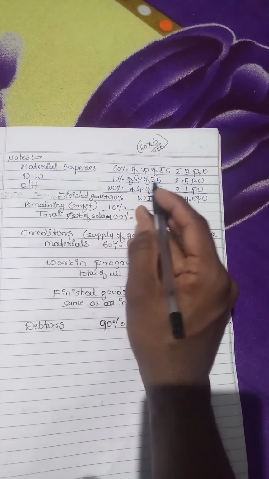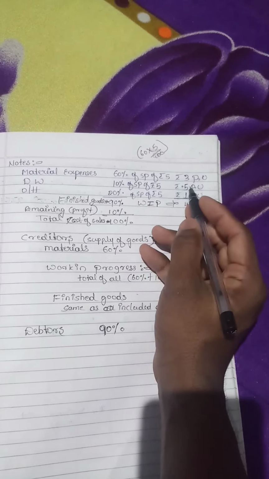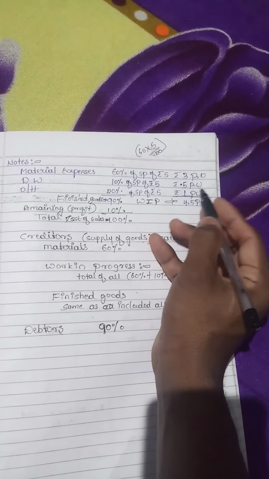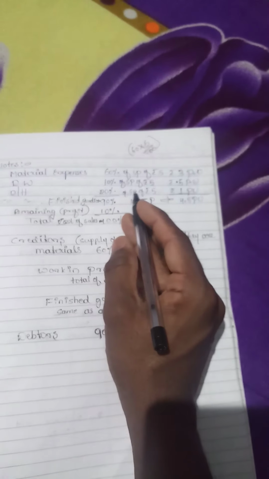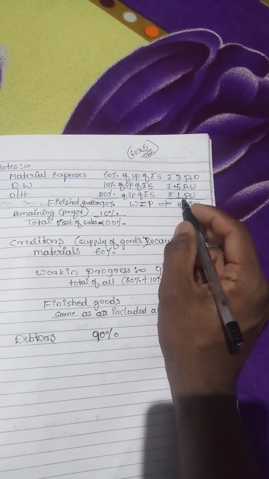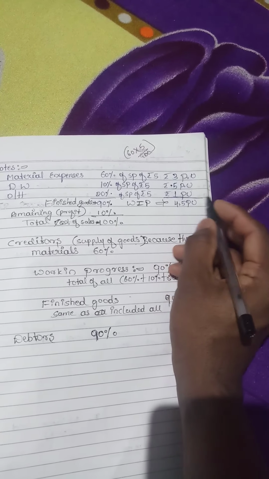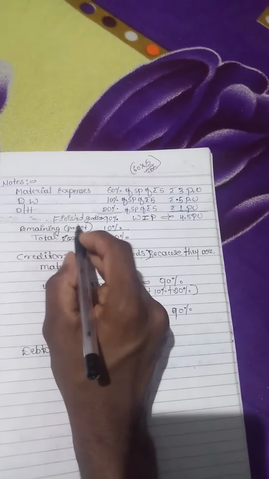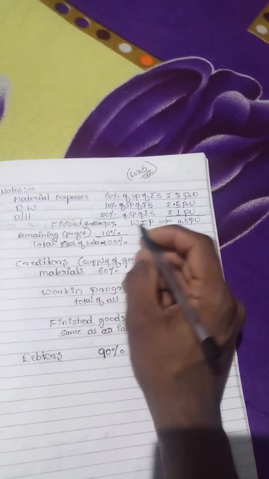Same, 10 into 5 divided by 100, you will get 0.5 per unit. 20 into 5 divided by 100, that is 1 rupee per unit.